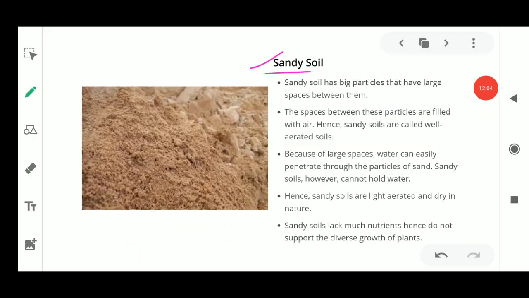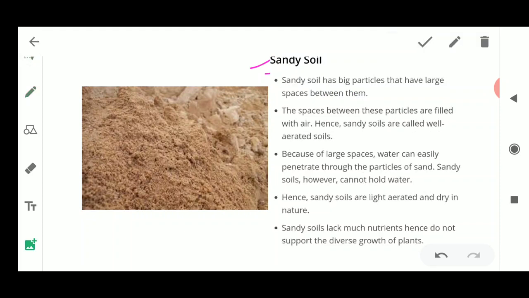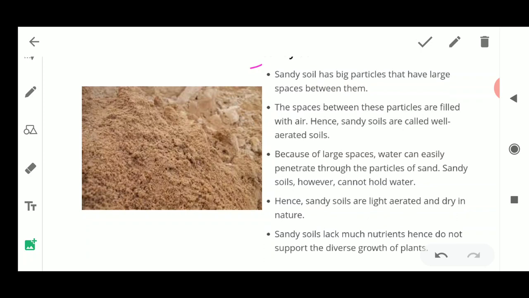So this is the diagram for the sandy soil. I told you that whenever the soil is in the form of sand, it has bigger particles, so it has large spaces in between them. This is because of the particles present in the soil, and it becomes very easy to recognize this type of soil, known as the sandy soil. Here you could see each and every particle is very visible, and these are the sand particles.